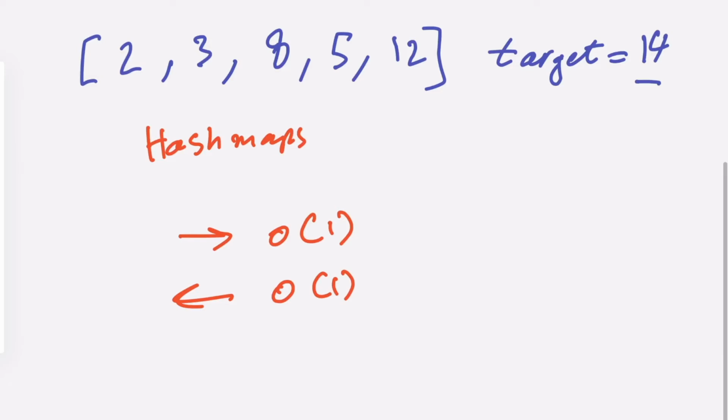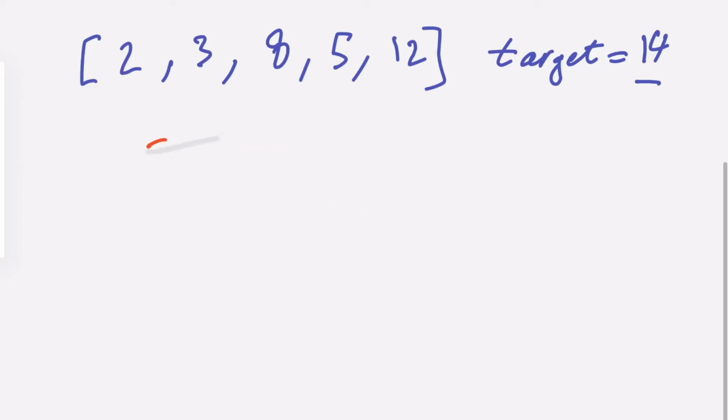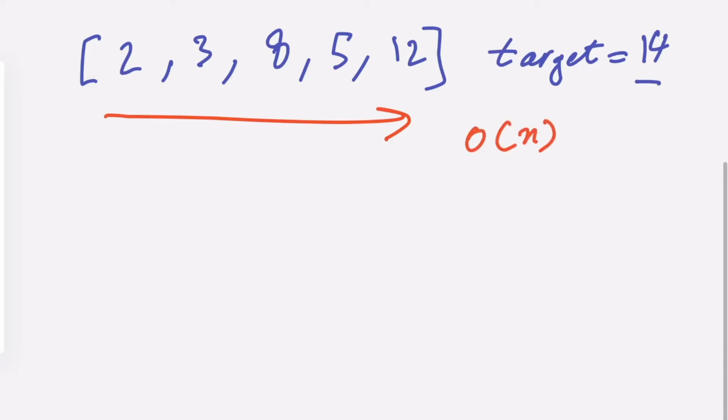So with the help of the hash map, we can actually solve this problem and iterate through the whole list just one time, but we sacrifice space for that. So the whole time complexity is going to be O(n), meaning we can iterate through the whole list just one time.